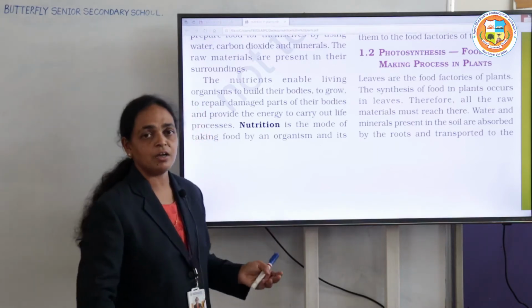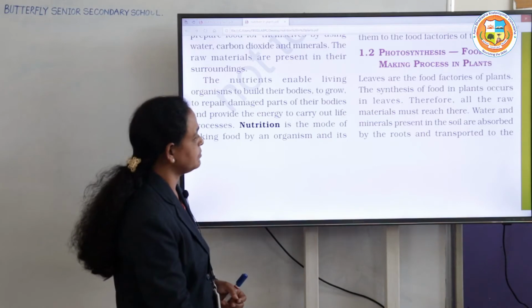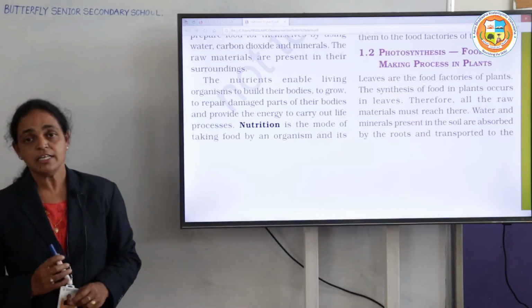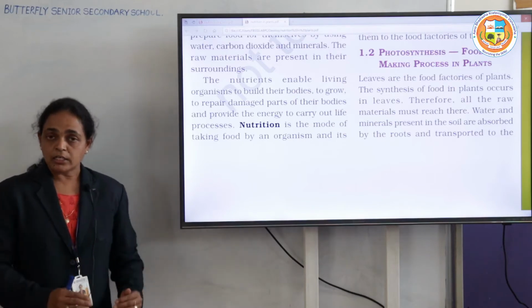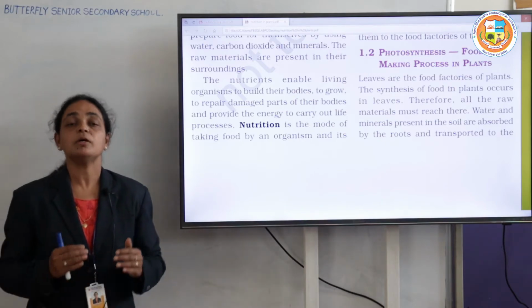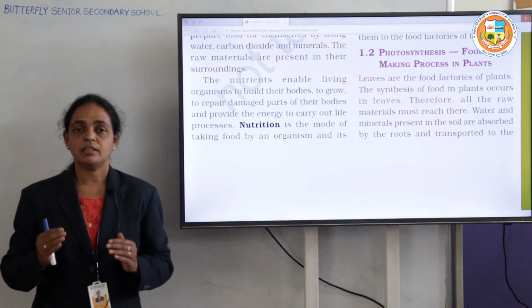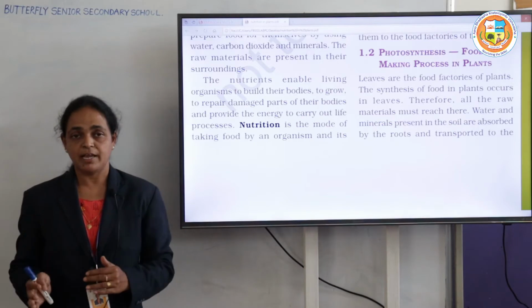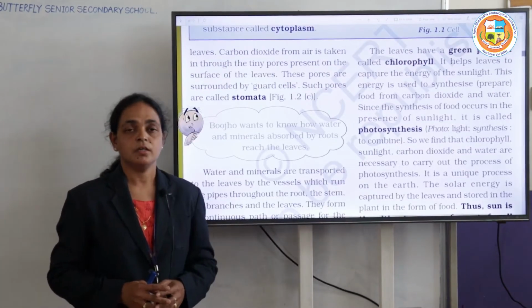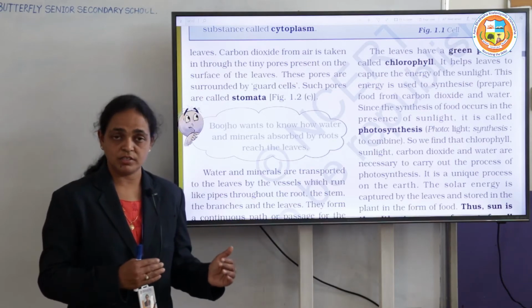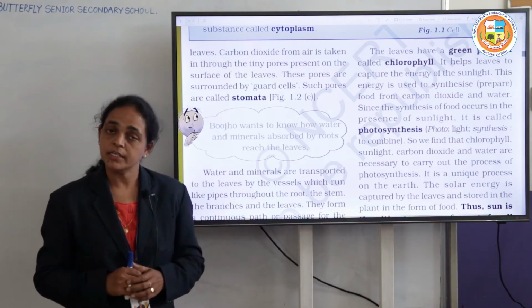Where will they prepare the food? The leaves are the food factories of plants. The plants obtain the factors for photosynthesis from their surroundings itself.